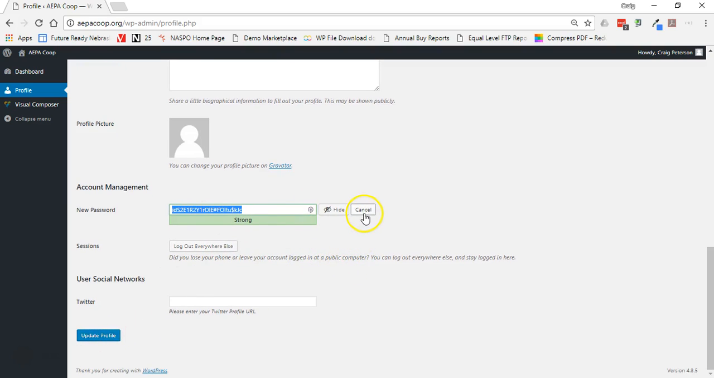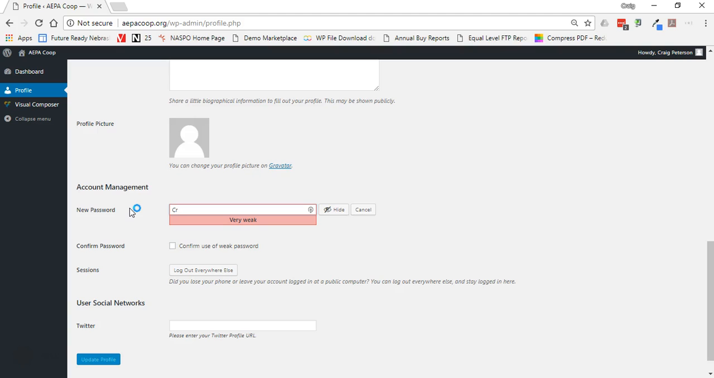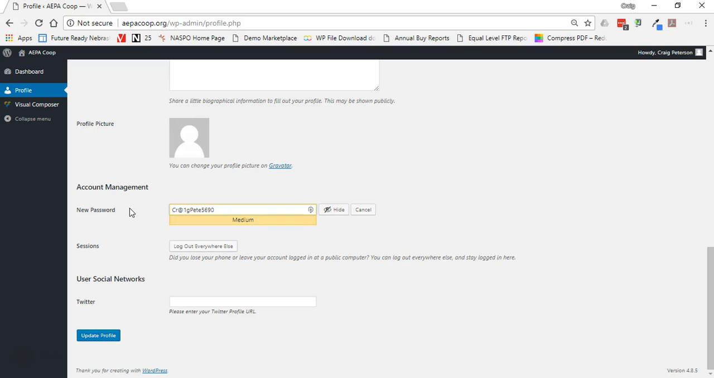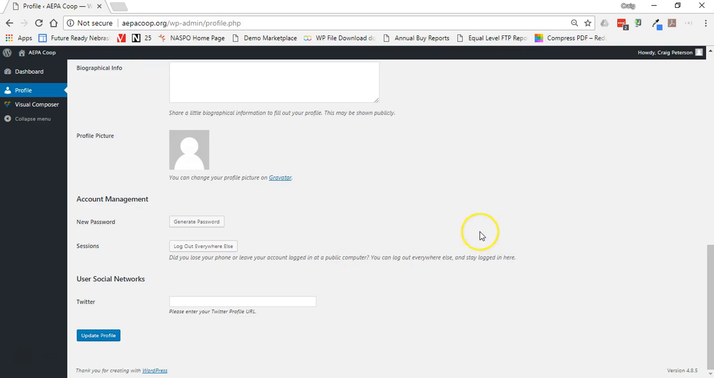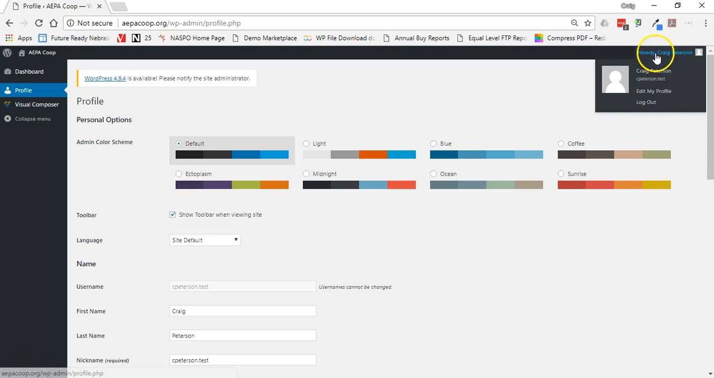I'm not going to do that right now. If I don't like the password it generates, I can type in a password that is something that I will remember. And so then I can update my profile and I'll remember that password, and that'll be the new password. I'm not going to do that at this point, and then I'm going to go ahead and log out.